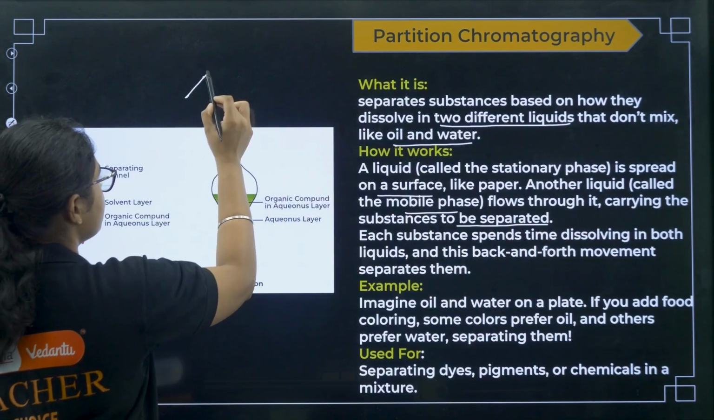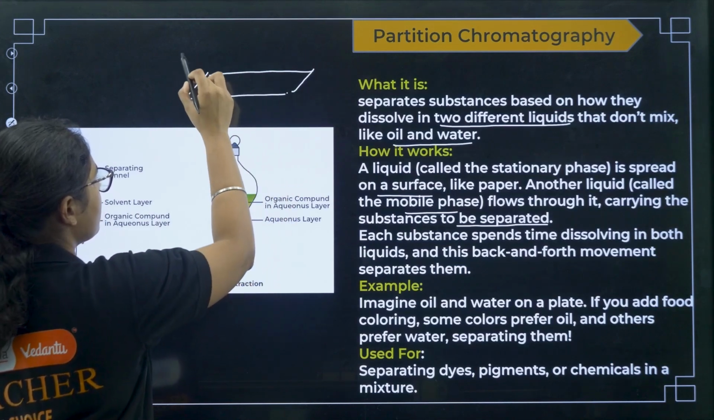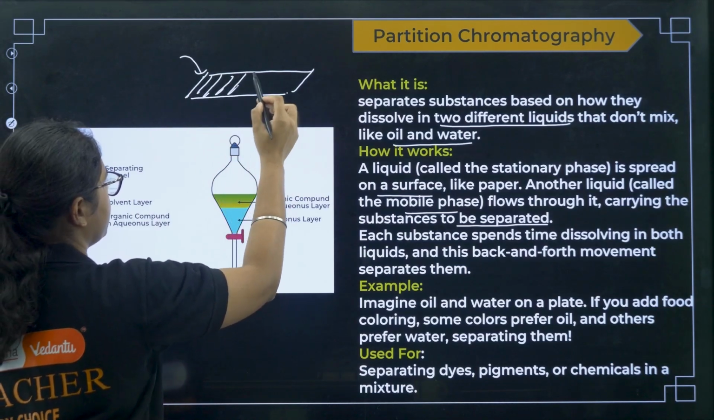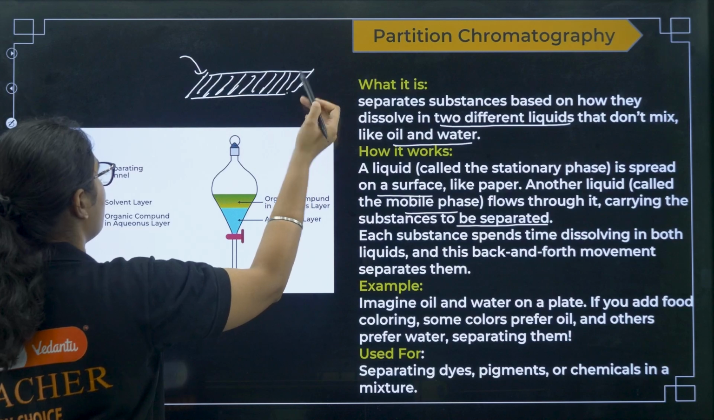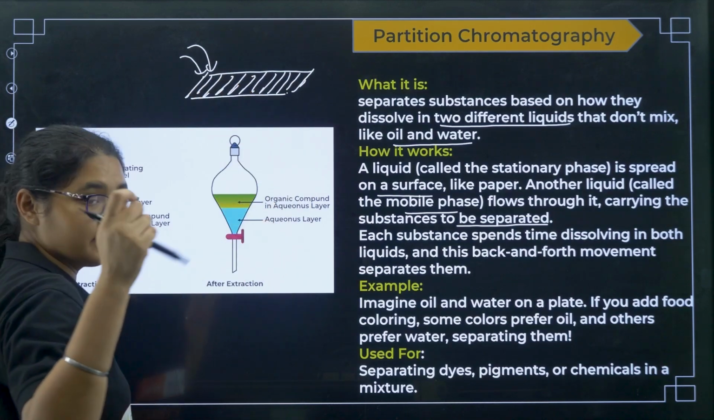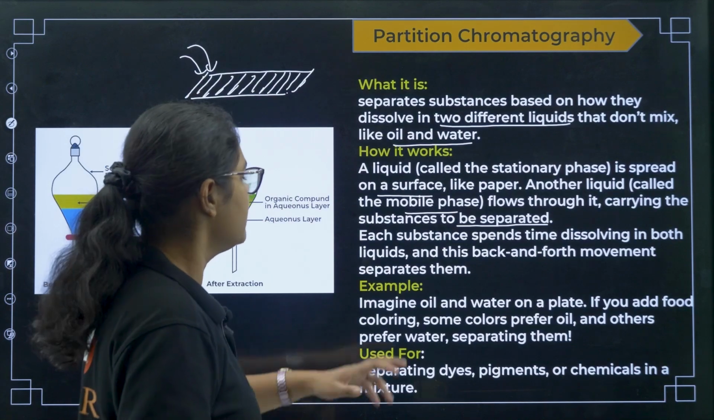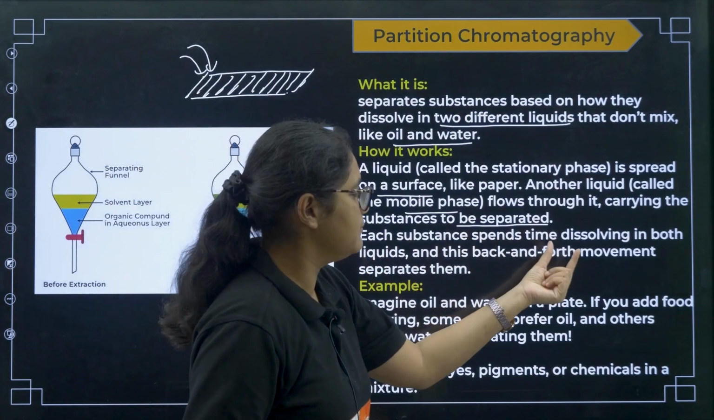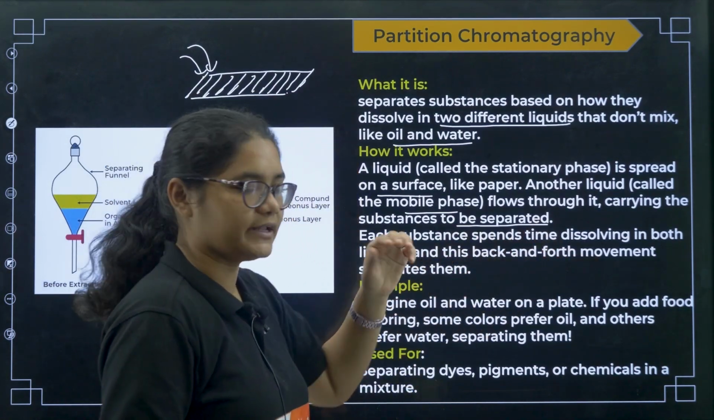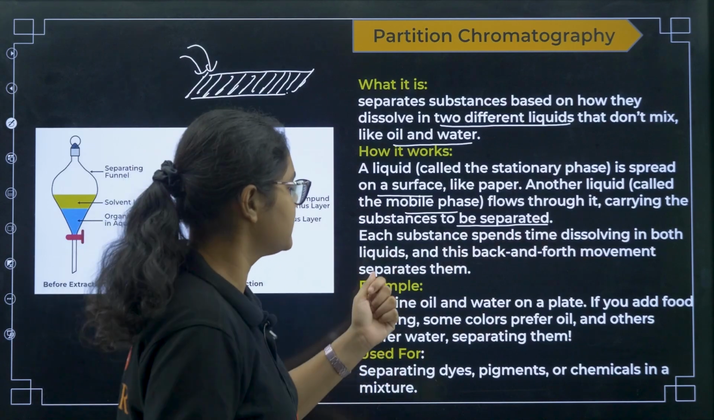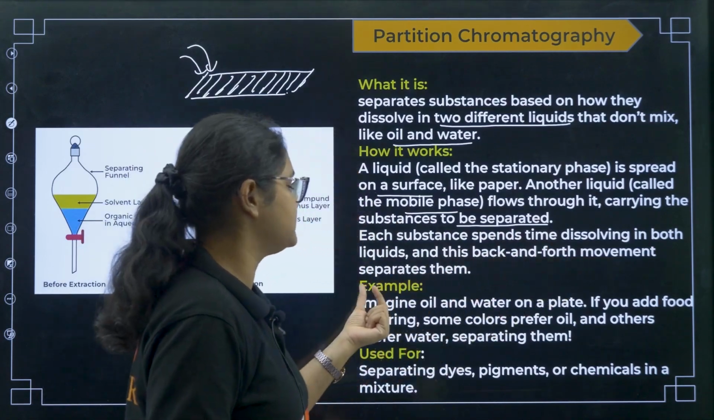Okay, so now you have a surface here, and on this you pour a liquid, and above it you pour another liquid which contains the sample to be separated. Now what will happen? Each substance spends time dissolving in both the liquids. So there is a mobile phase and a stationary phase, and this back and forth movement separates them.